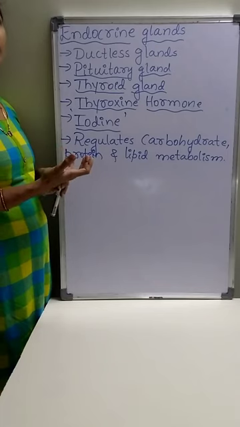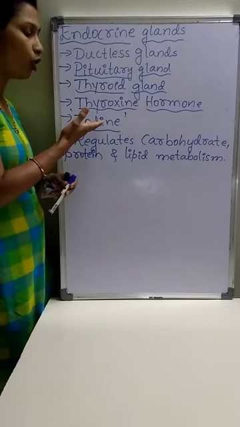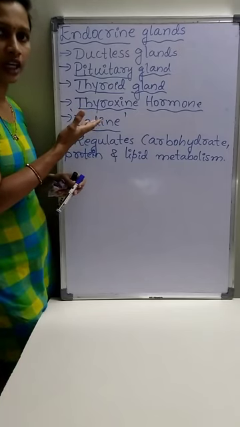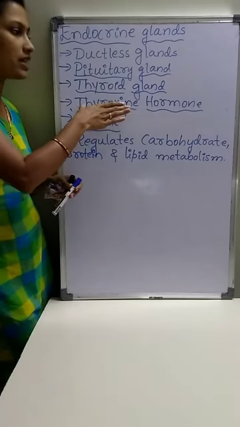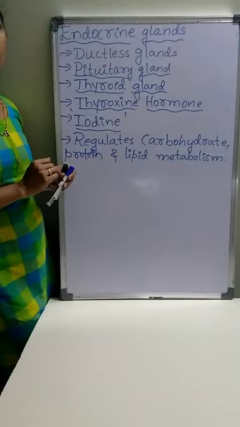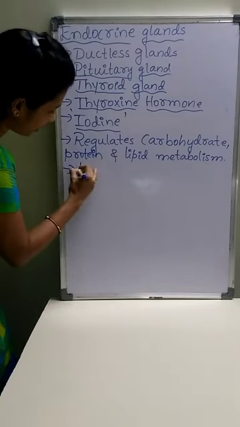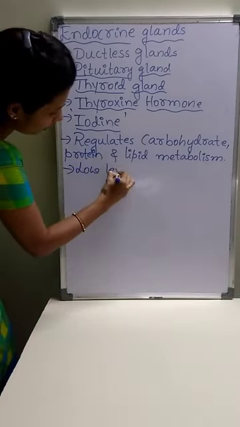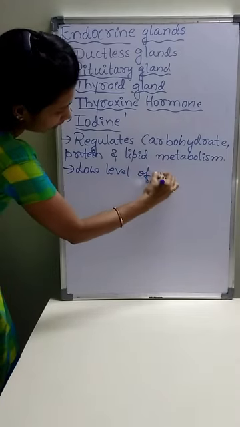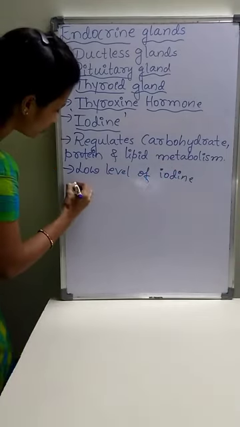The presence of a low level of iodine affects the synthesis of thyroxine hormone, and leads to a condition called goiter.